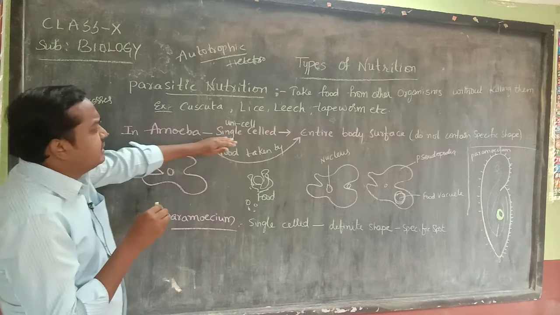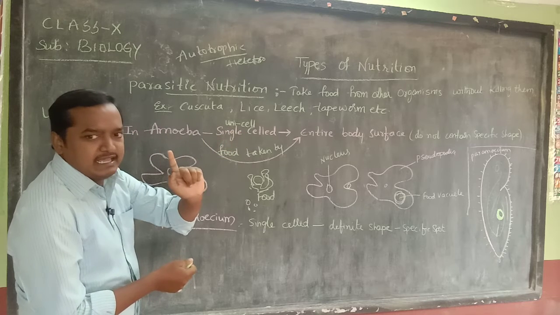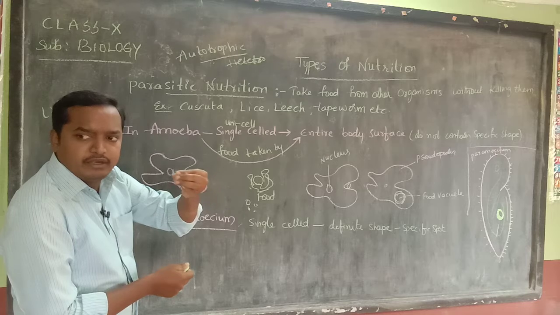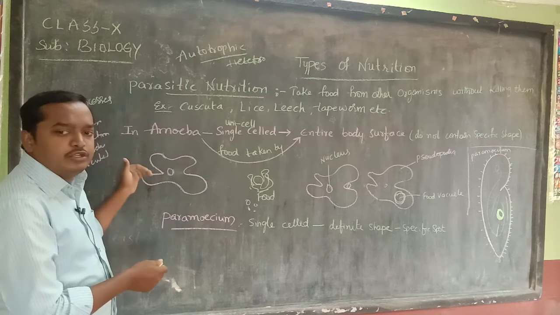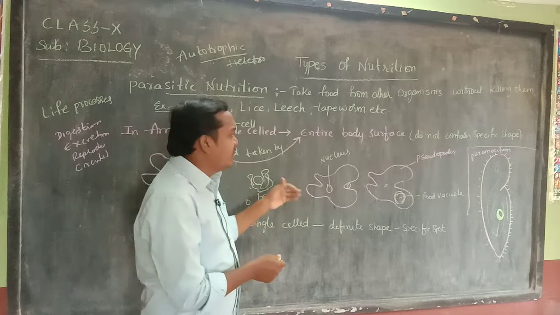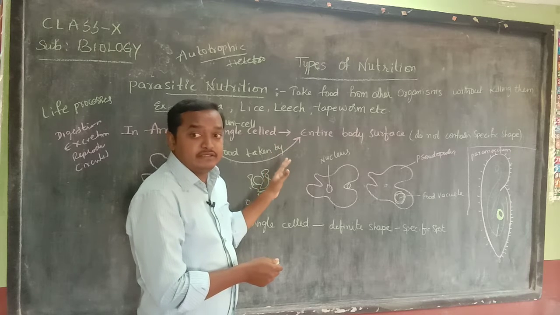In single cell organisms, that single cell will do digestion, excretion, reproduction, growth, development, whatever it is, all performed by only one cell in unicellular organisms.